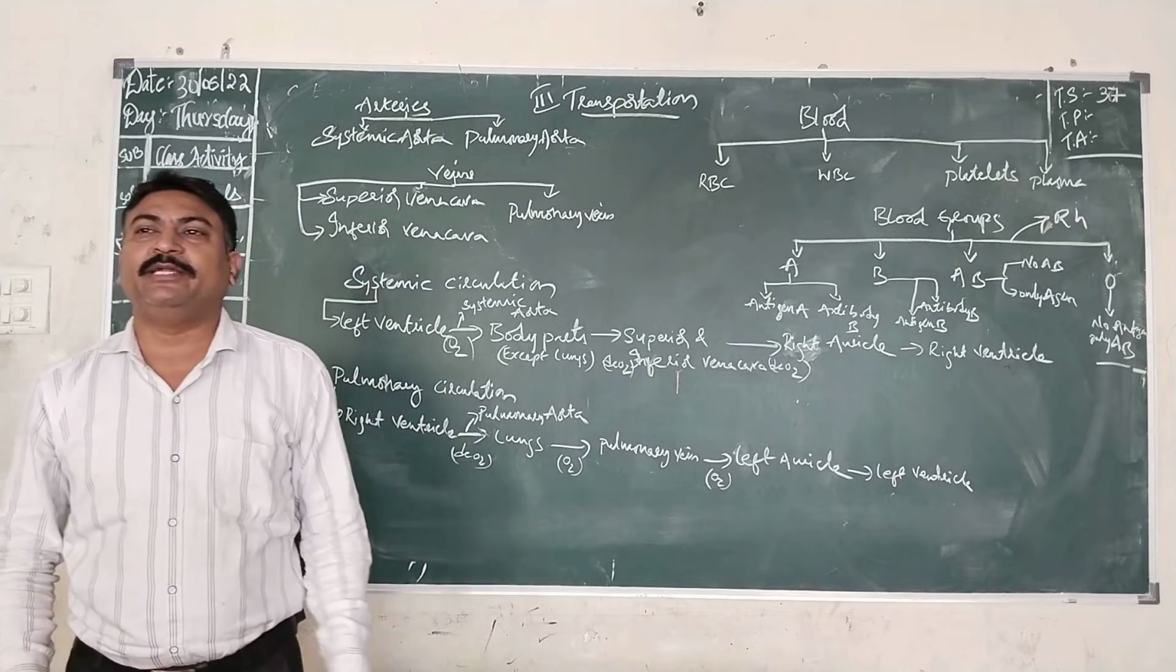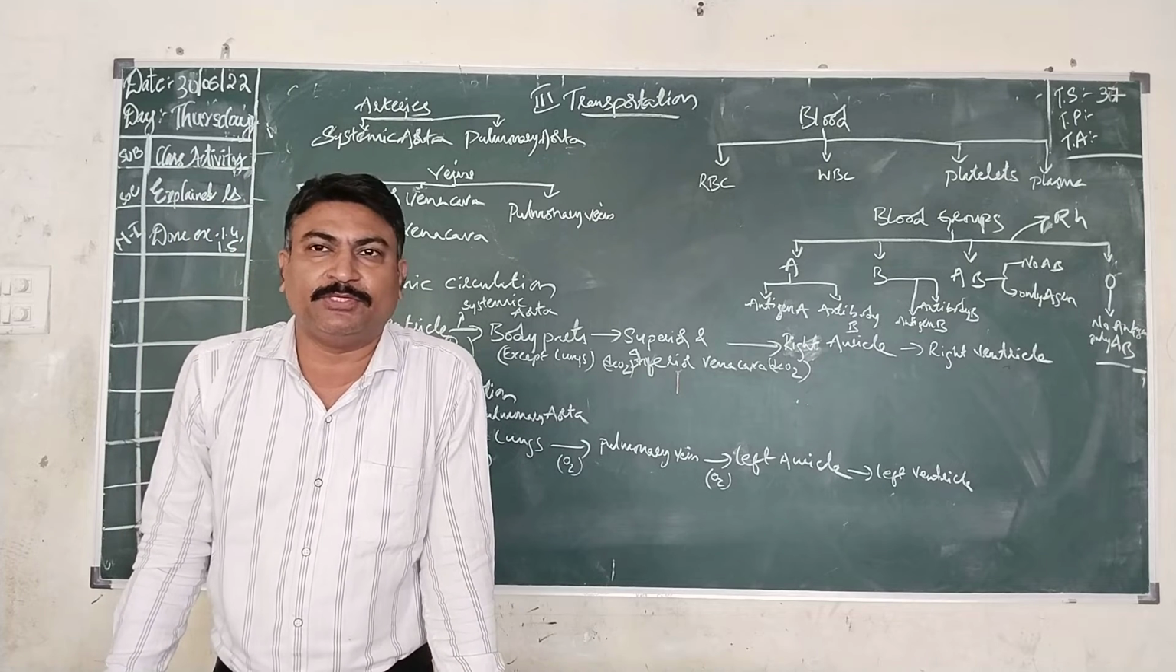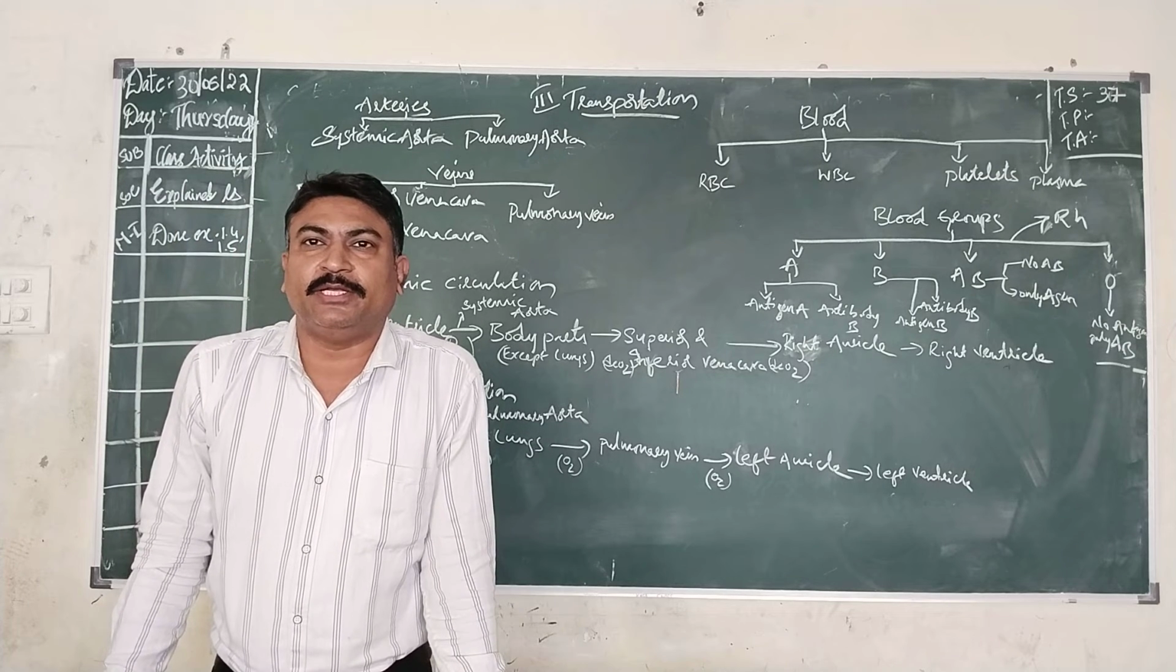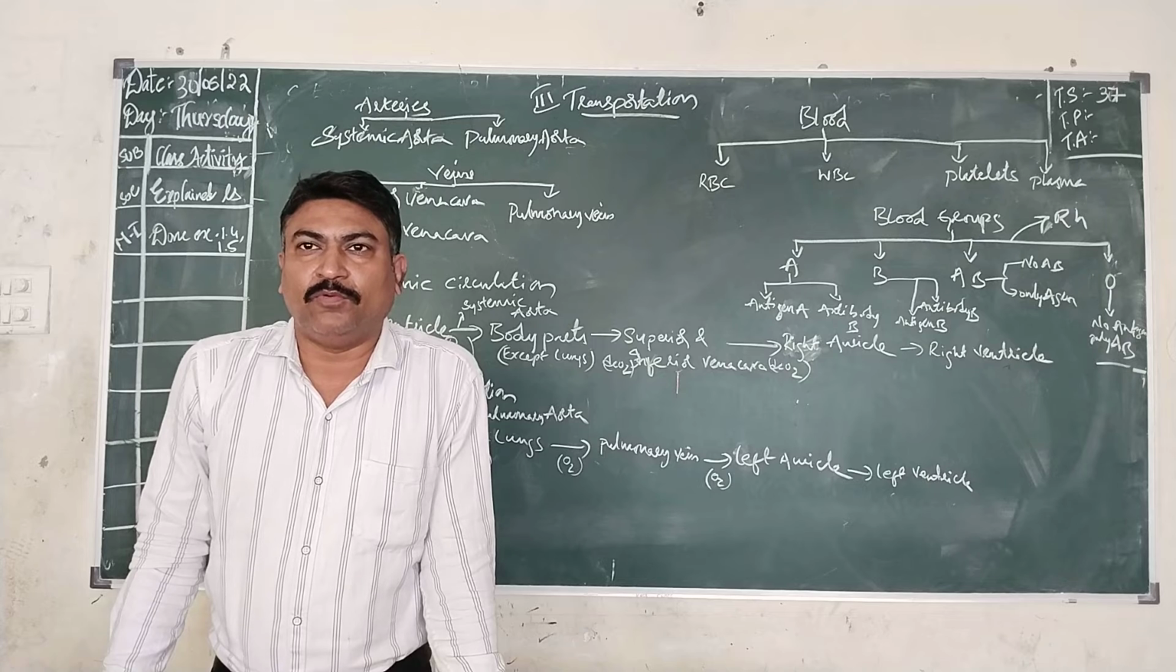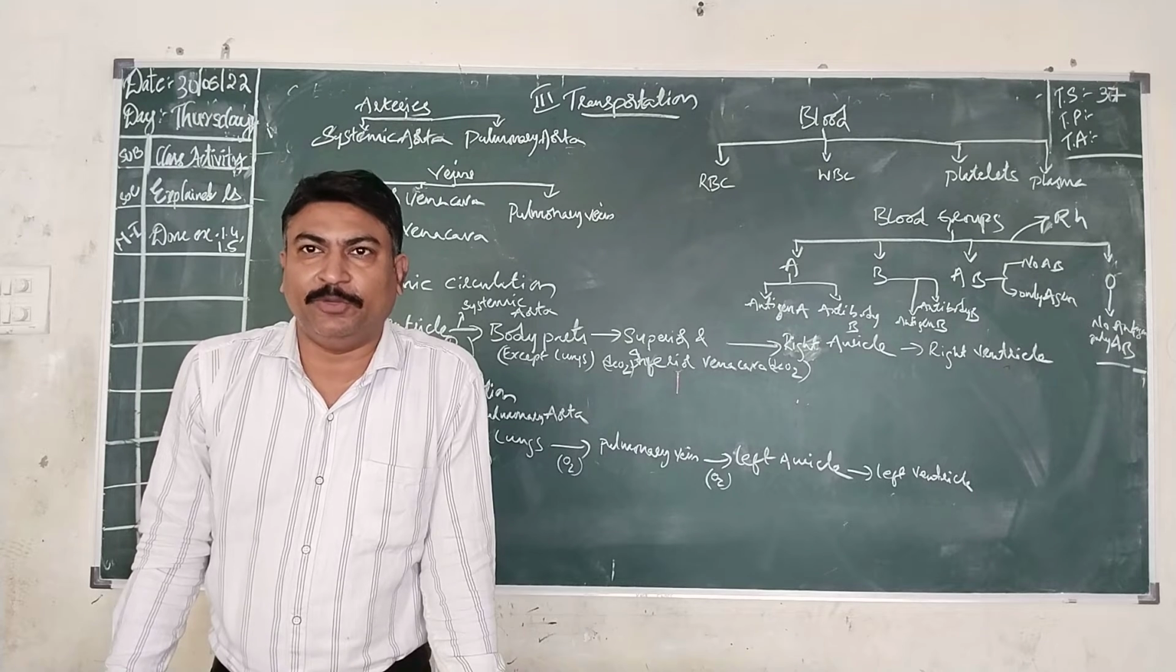In the previous class we have studied about the internal structure as well as external features of the heart. Now we are going to study how the blood will be flowing, that is blood circulation which takes place in human beings.